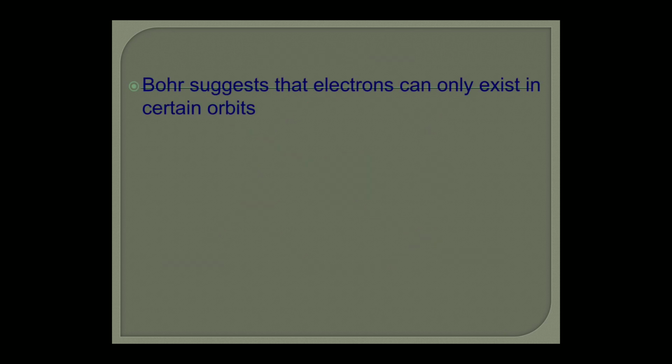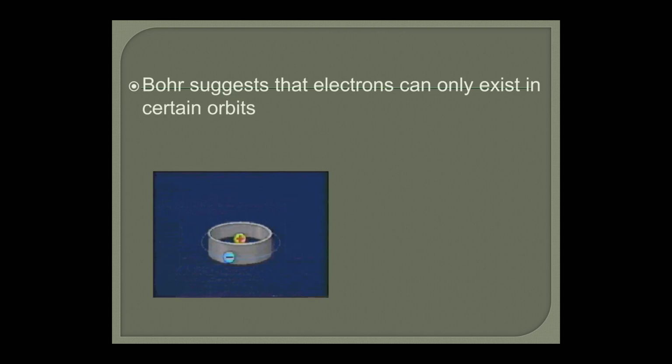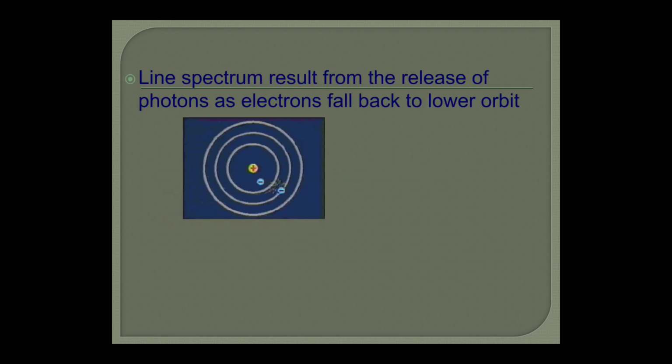So Bohr suggested that electrons can only exist in certain orbits, and there is a line spectrum resulting from the release of photons as the electron falls back to the lower orbit.